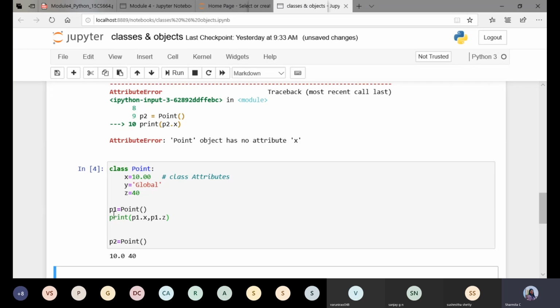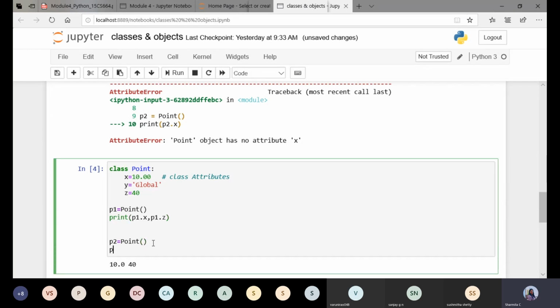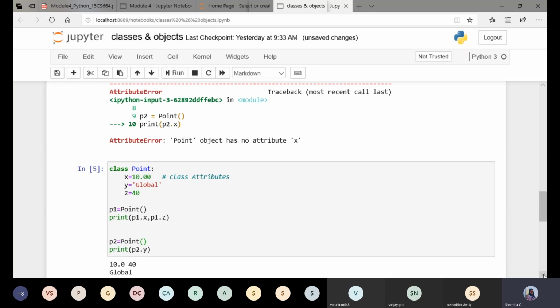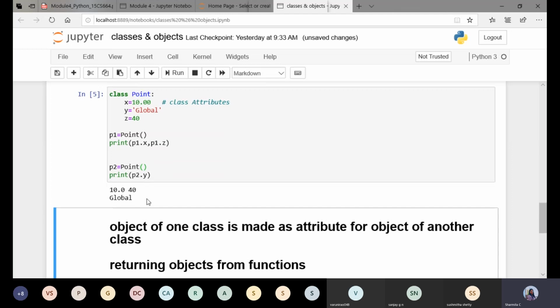So the attributes are used by the object p1. In a similar way for p2, I'll print p2.y, execute this, and you'll get the value global. So x, y, z are called class attributes, and they are shared by all the objects of that class.